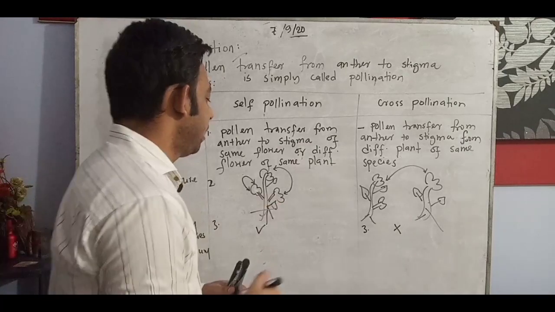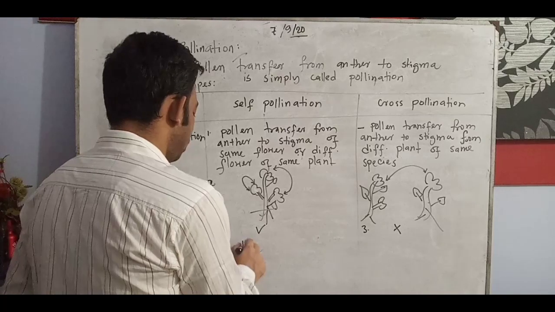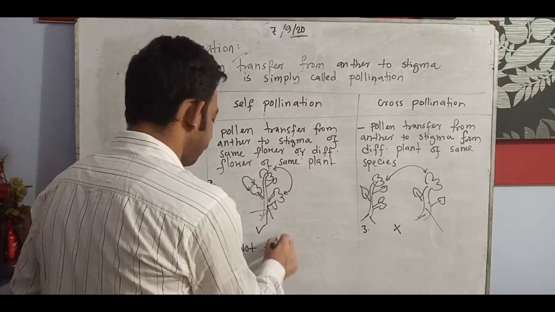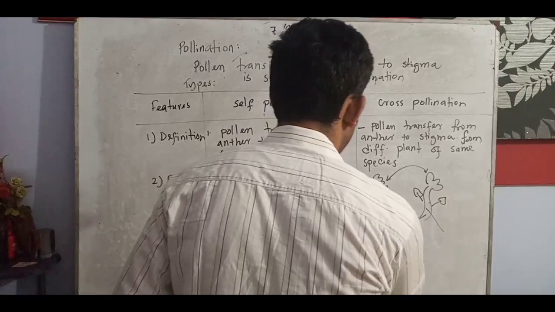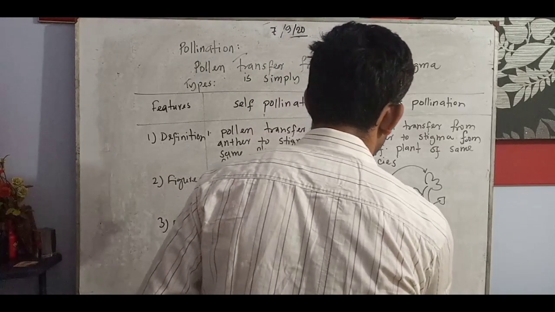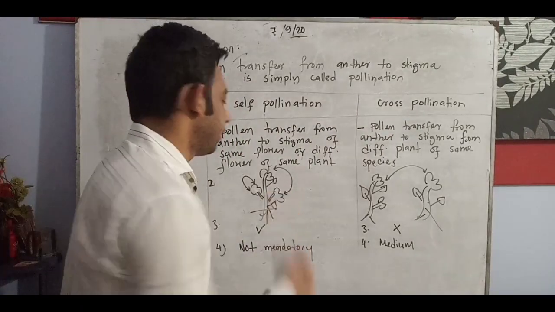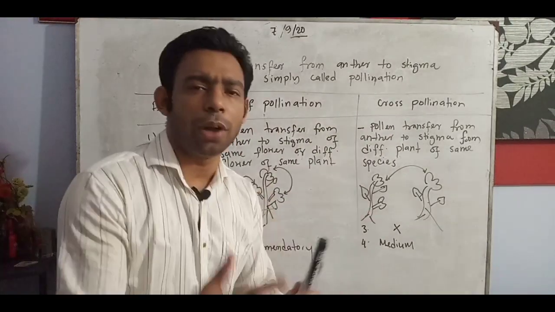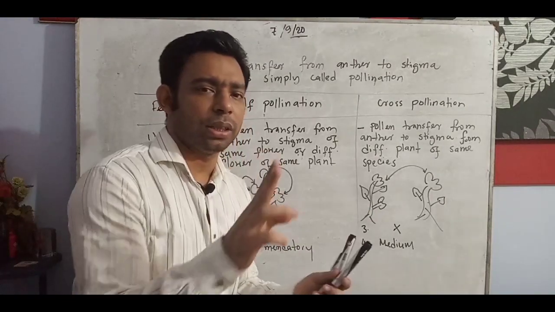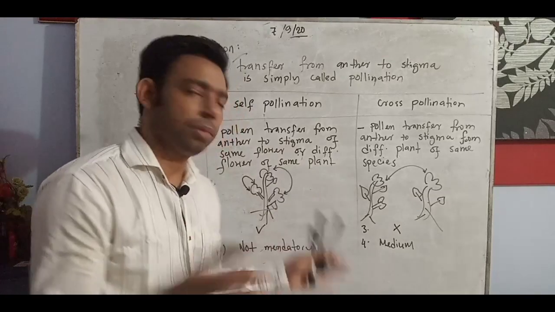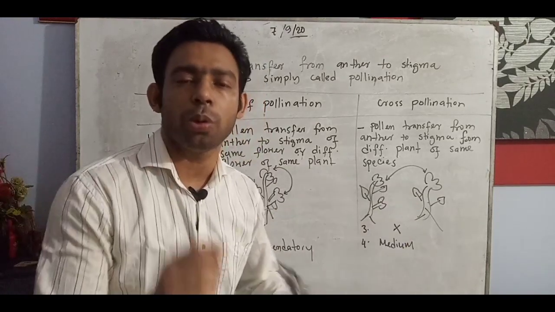Look here. Medium is not mandatory, but must. Medium means what I actually want you to understand. Suppose air is blowing, or flower to flower, they can touch each other, the stigma and anther, so pollination can be done. But from one plant to another plant, there is very little chance without a medium.